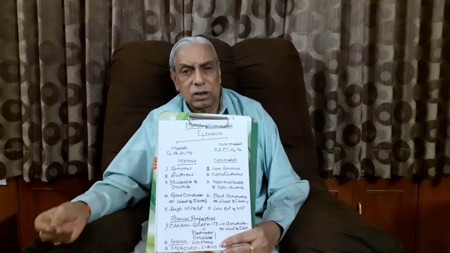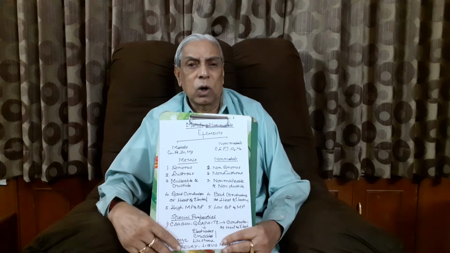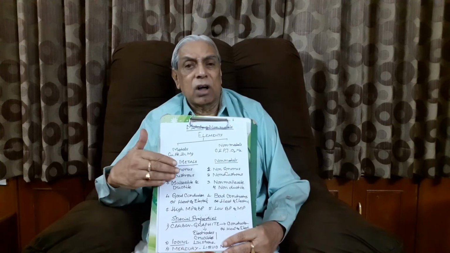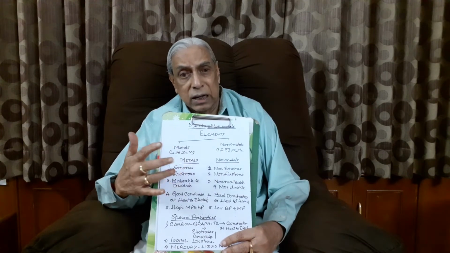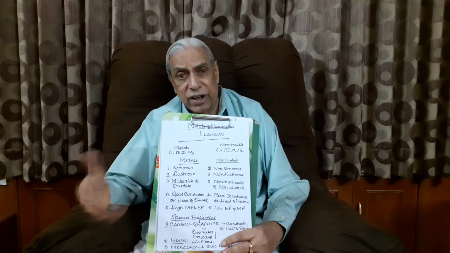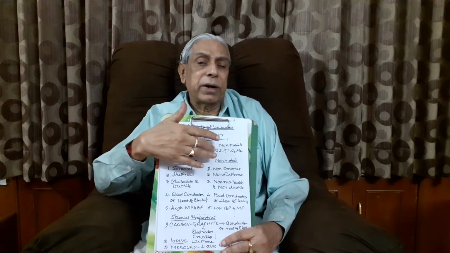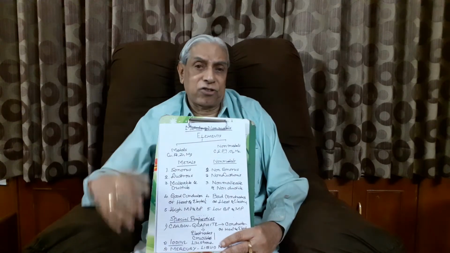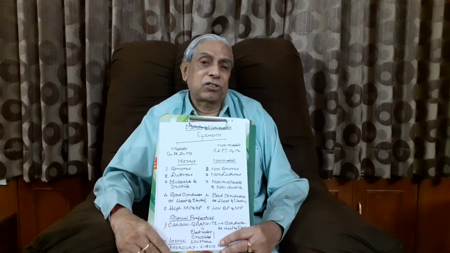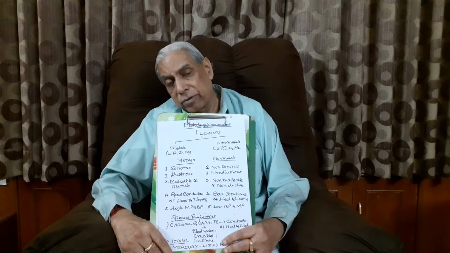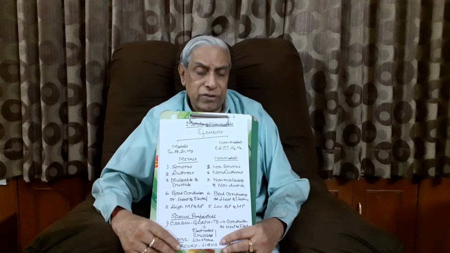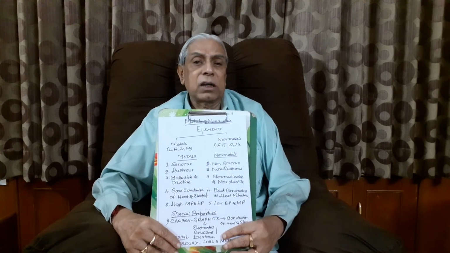Silver has its own luster. Whereas non-metals don't have this kind of luster, that is non-lustrous. That is the second difference between metal and non-metal. Metals are lustrous, non-metals are not lustrous.